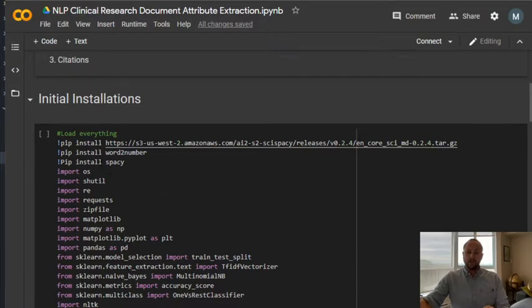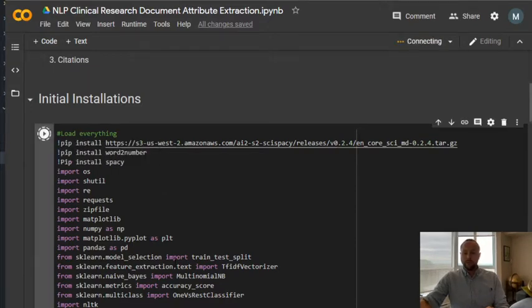So the first thing, as always, is we're going to start by loading all the libraries we need. Some of the important ones here, we're loading the spaCy pre-trained models because their tokenizations give good input for any medical terms that might apply. And a lot of the other ones are some that we've seen before, such as scikit-learn. We're going to eventually use the one versus rest classifier, but for now we're just using the logistic classifier to show you how to train one model, or one group or classification.